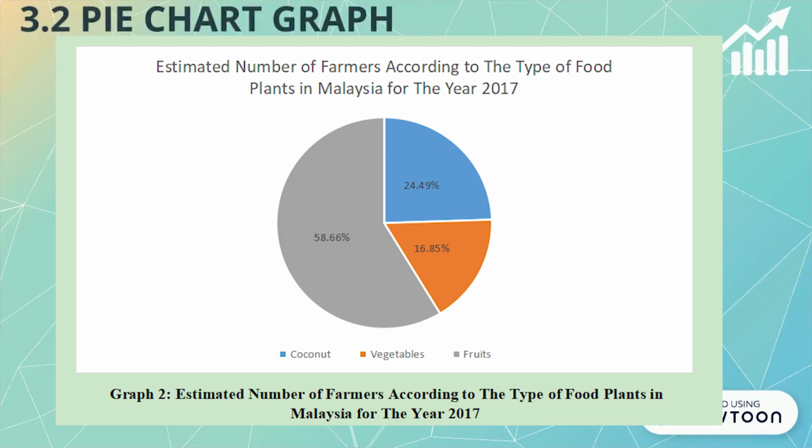So, the percentage of fruits on this pie chart is 58.66%. Next, the percentage of coconut is 24.49%. And lastly, the percentage of vegetables is 16.85%.